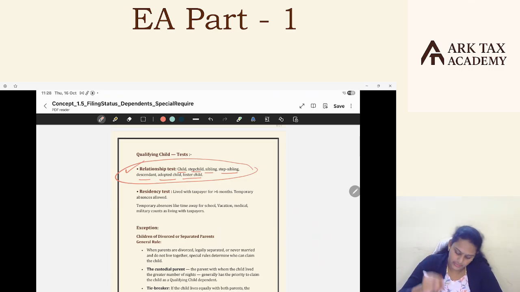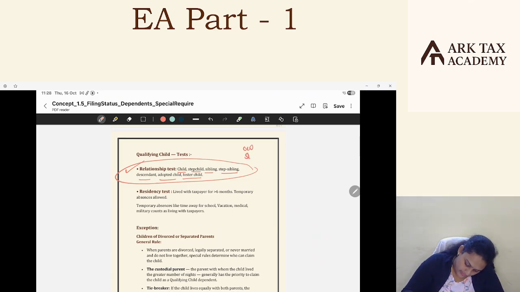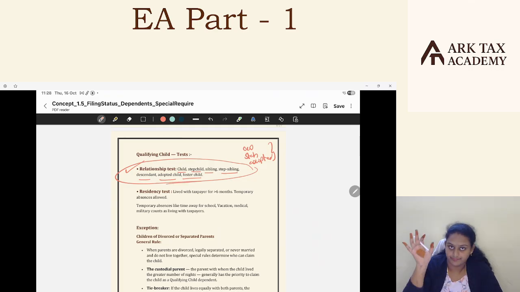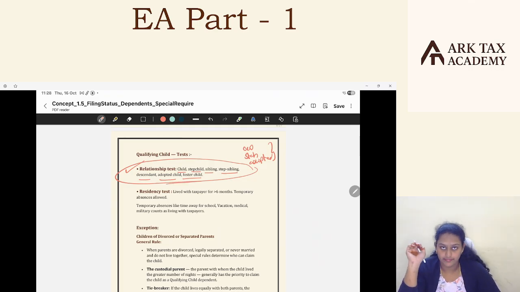But for qualifying surviving spouse, it is own, step, adopted, only these three. But here it is even wider. For qualifying surviving spouse, I said there should be a qualifying child living with the surviving spouse. That qualifying child should be only three categories, that is own, step, and adopted.